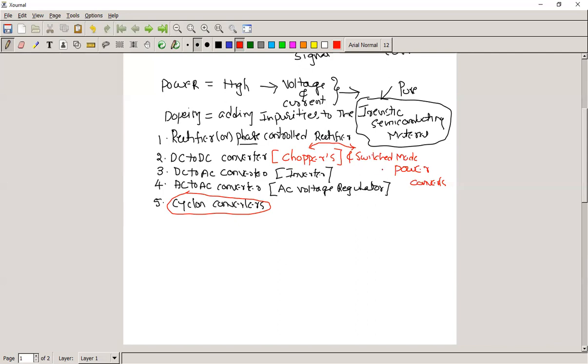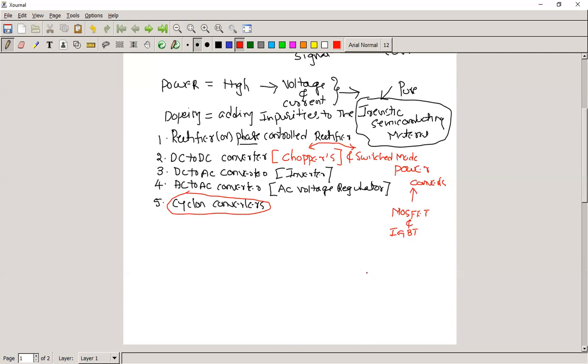In case of switched mode converter, we are using the switch as a MOSFET or IGBT. It has its own advantages and disadvantages that we are going to see when we study the detailed explanation of the DC to DC converter.